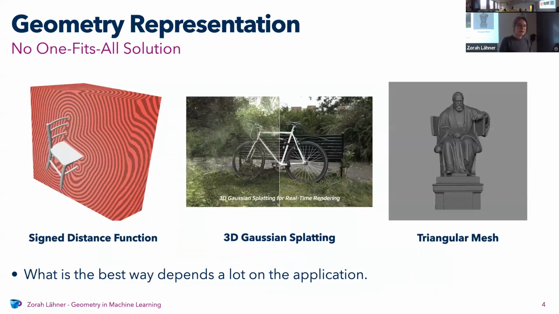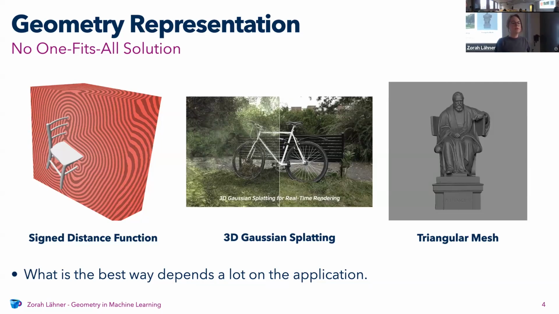For that, there's a bunch of different representations that you can represent your geometry in. And depending on what you do, some of them are good and some of them are bad. For example, there's the signed distance function, which is basically a field in your whole embedding space, and then you want to represent the surface of your geometry. The signed distance function gives you the distance at each point to the surface.